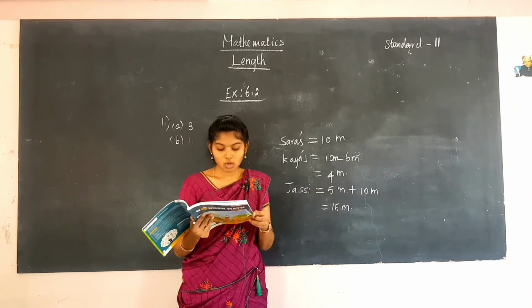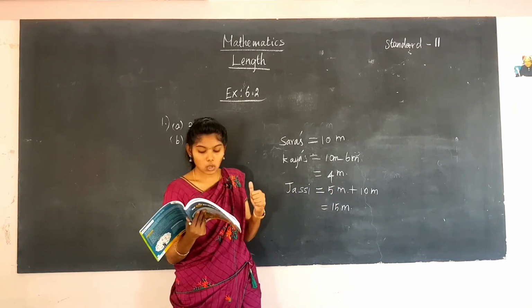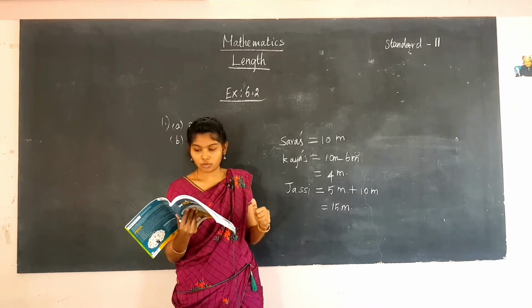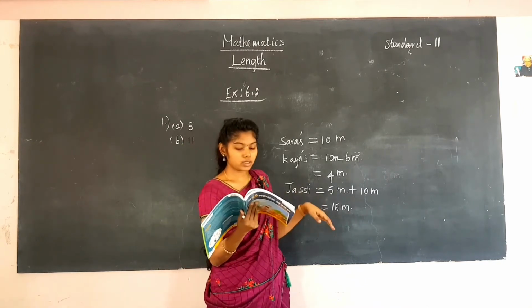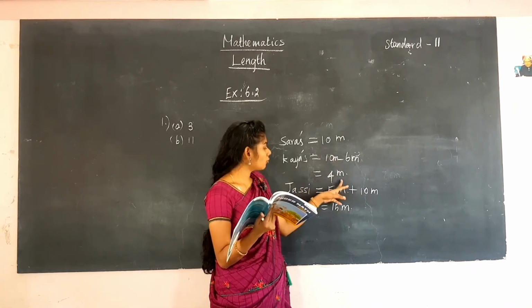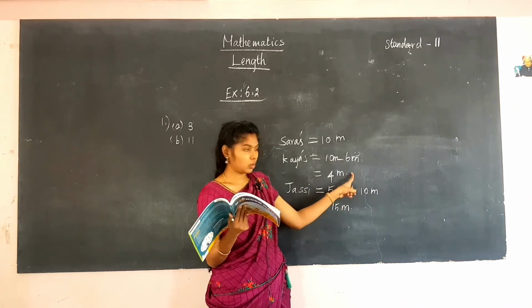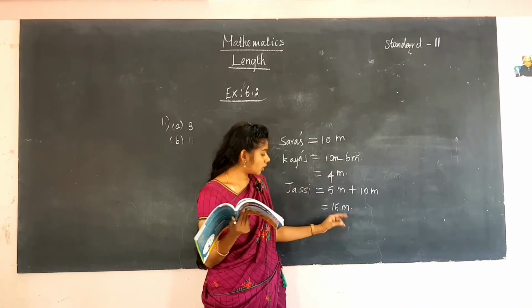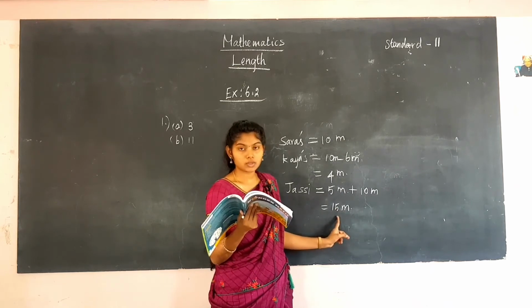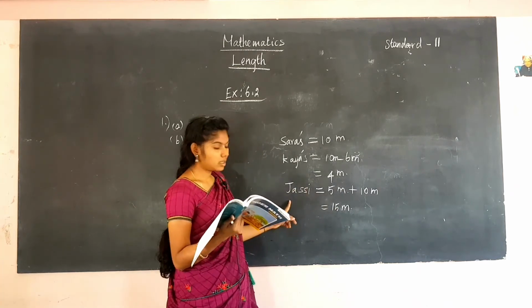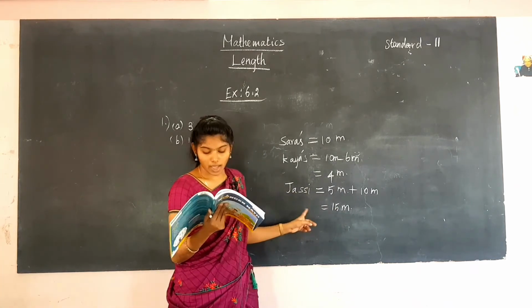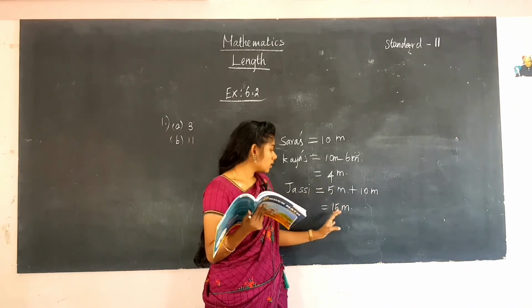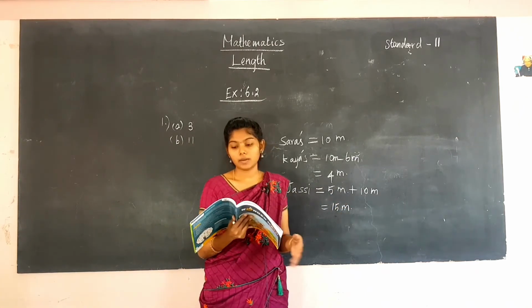Next question: whose garden has the tallest mango tree? What is the height of the tree? So which one is the tallest here? 10 meter, 4 meter or 15? The 4 is the shortest, we know. Here it is 10, here it is 15. So 15 is the tallest one. So you have to write Jessie's garden has the tallest mango tree and the height of the tree is 15 meter.